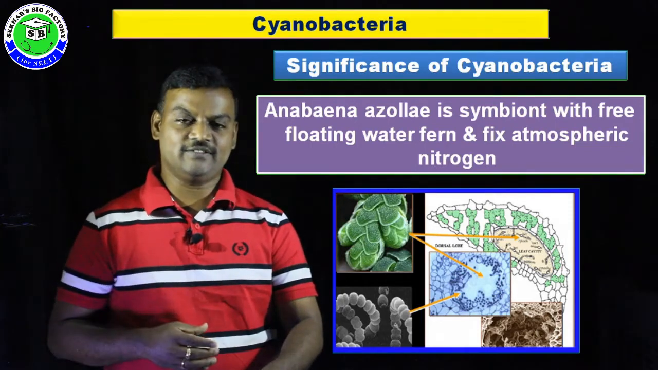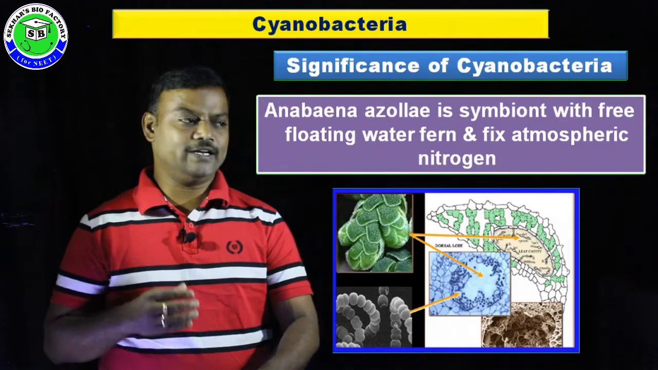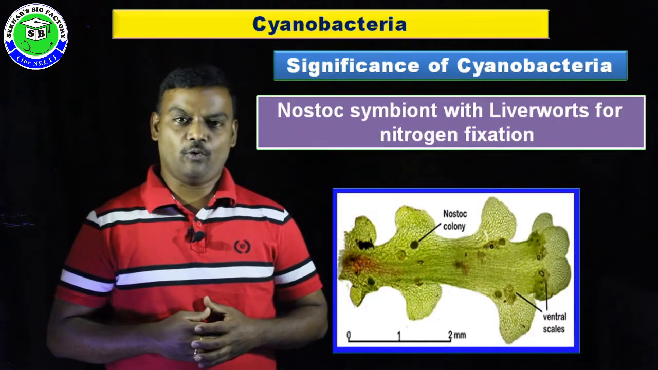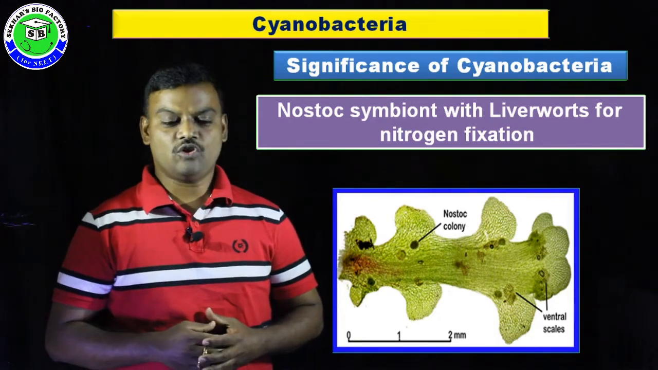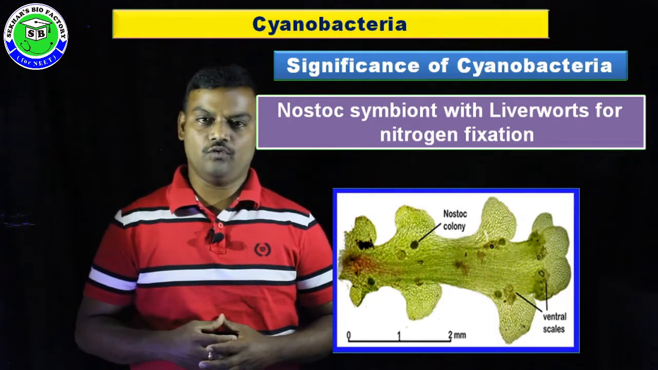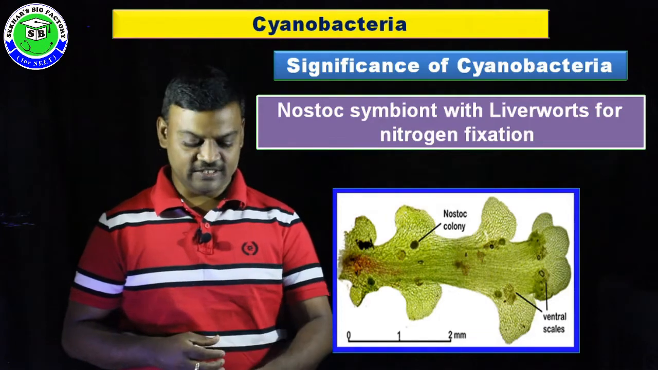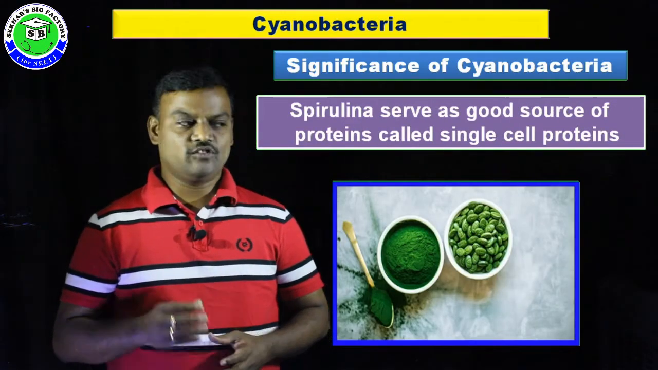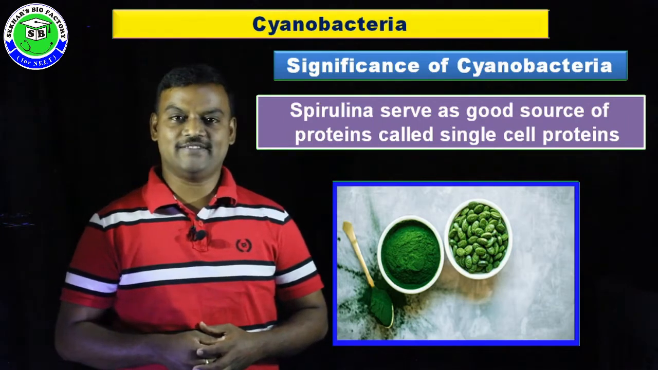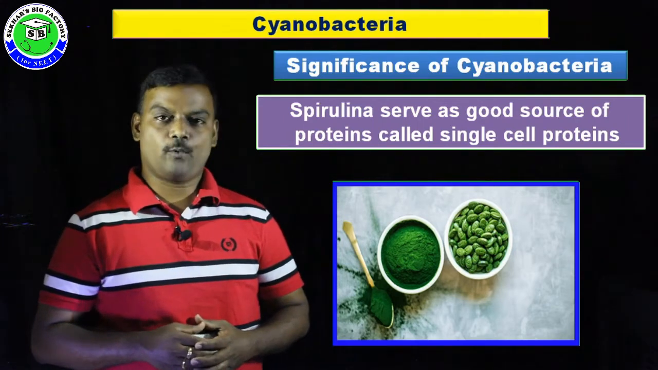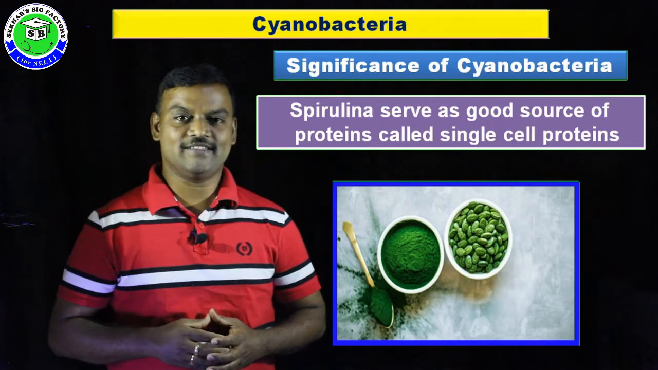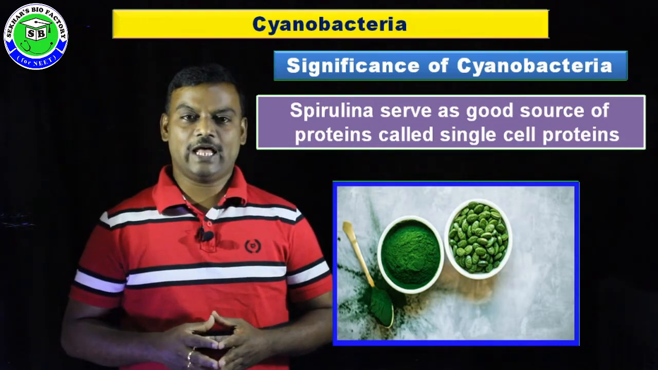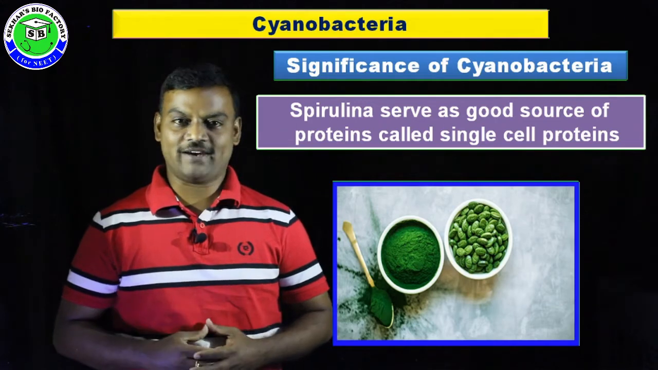So this cyanobacteria is present in their leaf. So one more importance, the Nostoc. Nostoc is a symbiont with the liverworts for nitrogen fixation. Along with that, a very important application: Spirulina serves as a good source of proteins and it is called single cell protein. So these are the different economic importance of cyanobacteria.